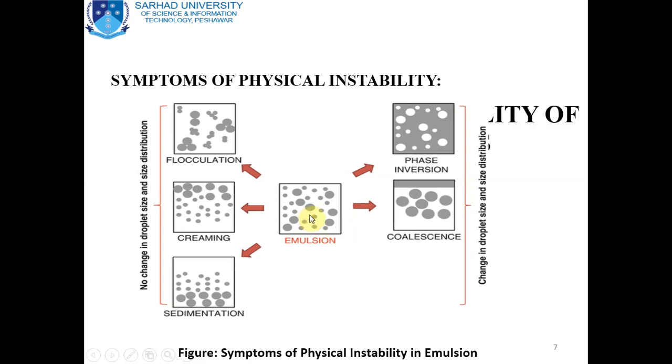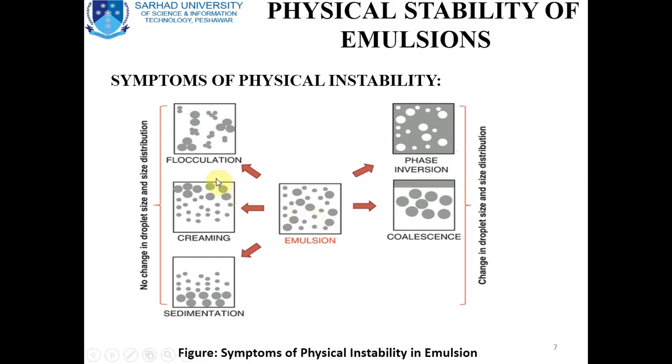It means that the emulsion will never change its droplet size and droplet size distribution. While on the right side of the figure, these are the two symptoms of instability, including phase inversion and coalescence. In these two cases, change in droplet size and size distribution occur.